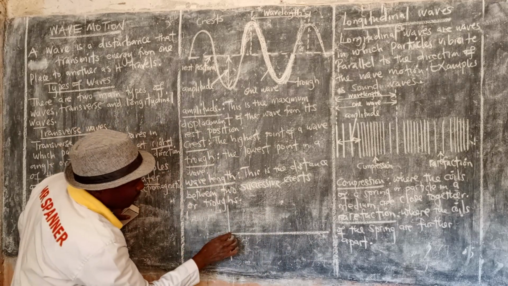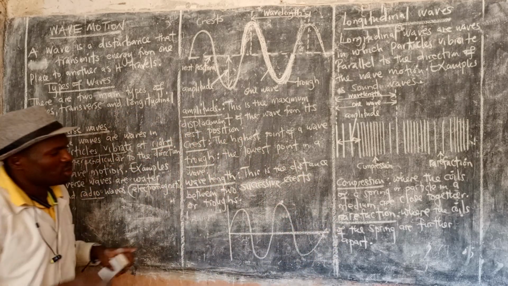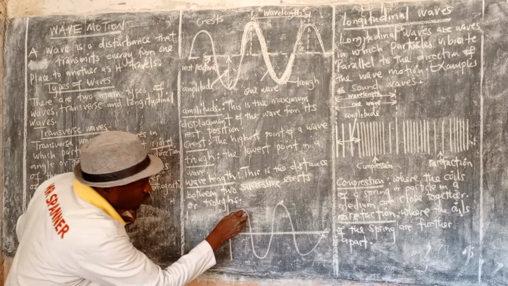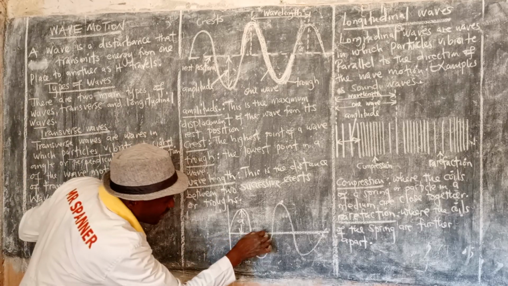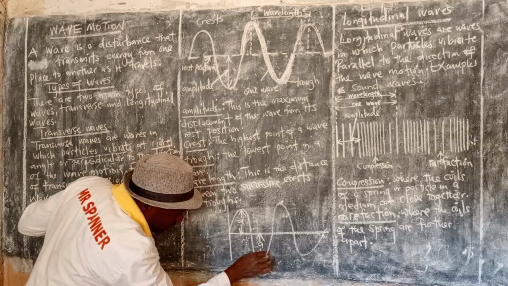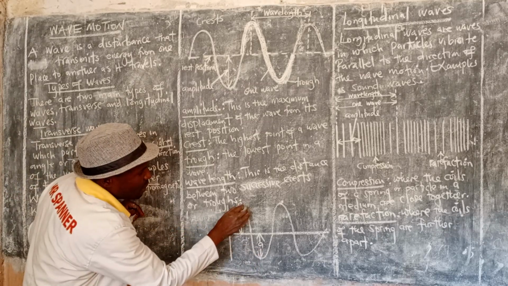Just like that, then it comes here, just like this. So you will get a line from here to here. From here to the bottom, what do we call that? Amplitude. It's the same as the one down at the bottom. This is amplitude, this is also what? Amplitude. The top here is what?